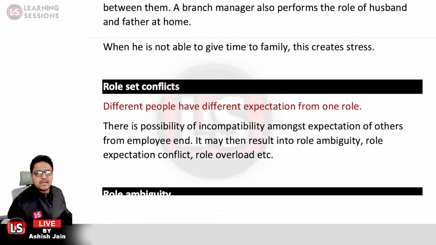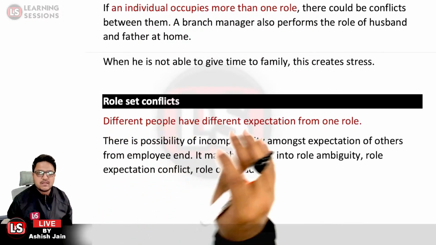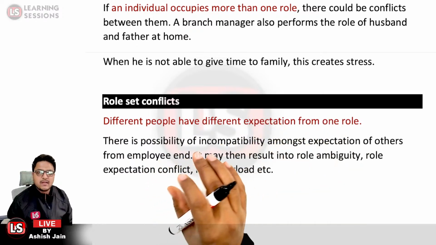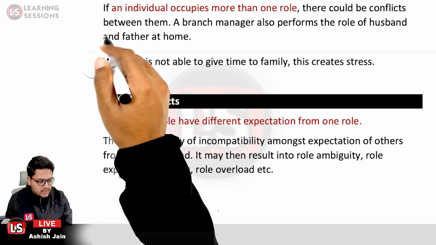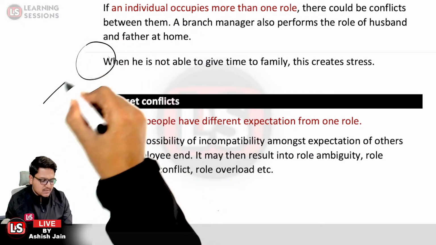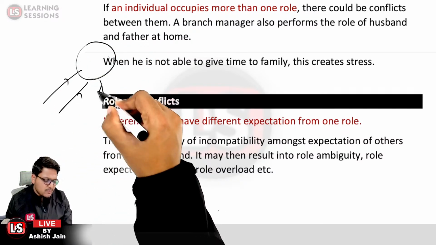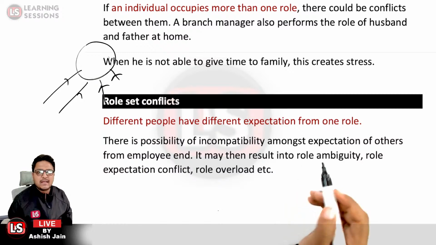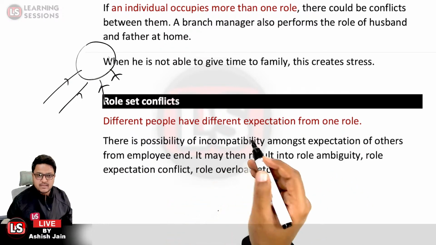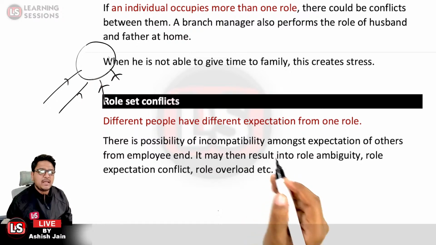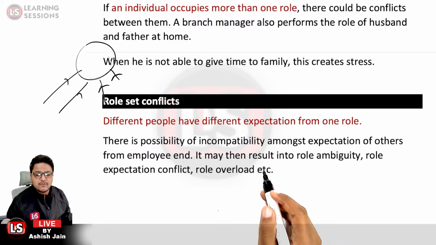Third one, it is role set conflicts, where different people have different expectations from one role. If we have one role, and the different people concerned have different expectations from the role itself, that is the role set conflict. There is a possibility of incompatibility amongst the expectations of others from the employee end.